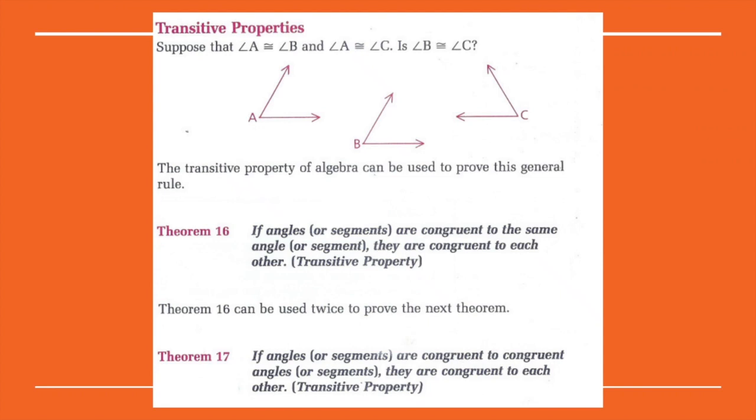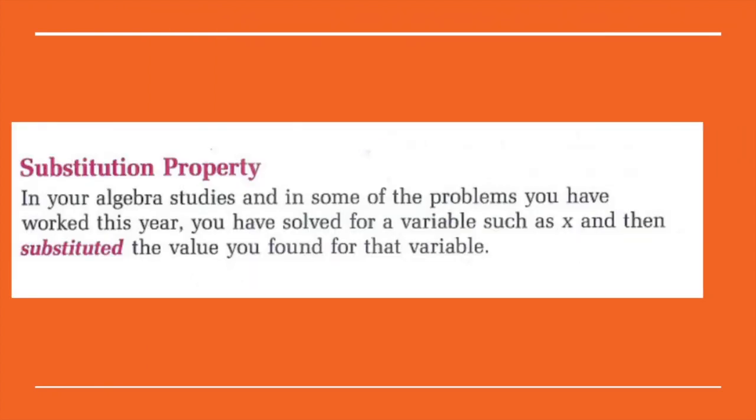Theorem 16 can be used twice to prove the next theorem. Theorem 17. If angles or segments are congruent to congruent angles or segments, they are congruent to each other, which is also the transitive property. Here's the substitution property.